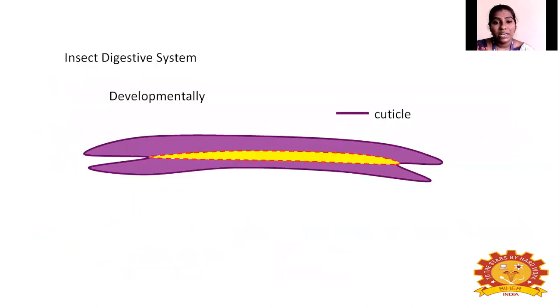Here, in between the cuticle, this digestive system, that is the alimentary canal, is present. Starting from the foregut. The foregut is also called the stomodeum. Also this foregut is ectodermal. Why is it ectodermal? Because their origin, their starting point, is from the mouth part. The mouth is an outside part, that is the ecto part. So starting from the mouth, the foregut starts, that is the digestive system starts. That's why it is ectodermal in origin.